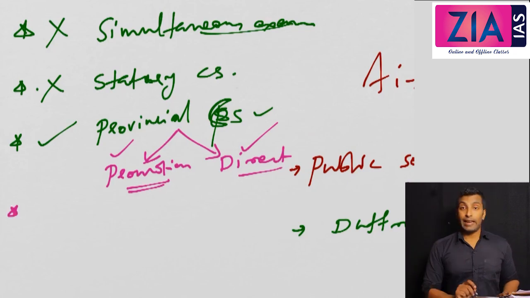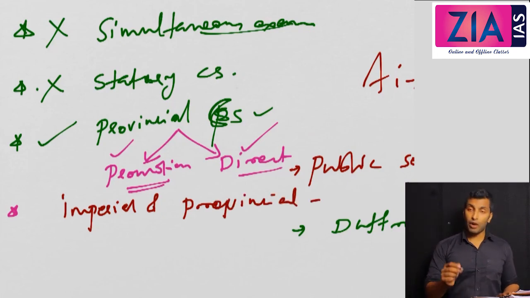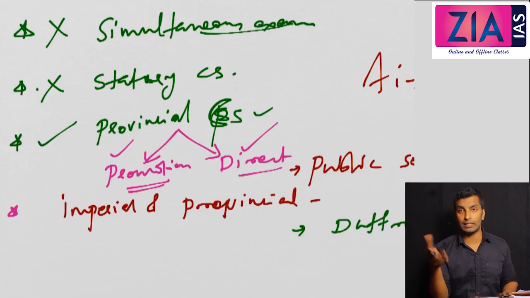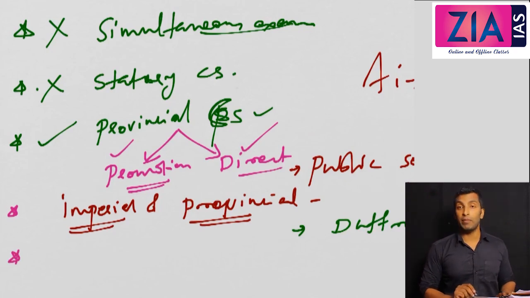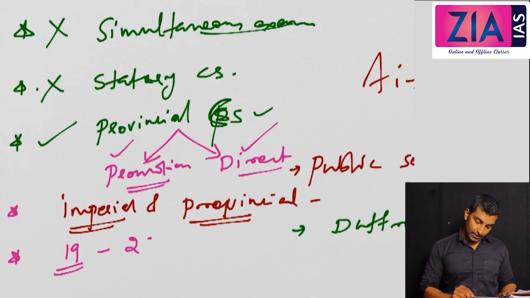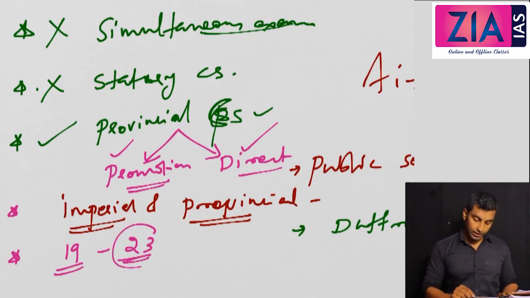Next is, covenanted and uncovenanted services should be renamed as imperial and provincial services. The covenanted and uncovenanted services were actually created by Lord Cornwallis. We have discussed this already. Now one more recommendation, again very important: maximum and minimum age. 19 is the minimum age, maximum age is 23. We have seen a lot of debate and controversy related to this maximum age, right?